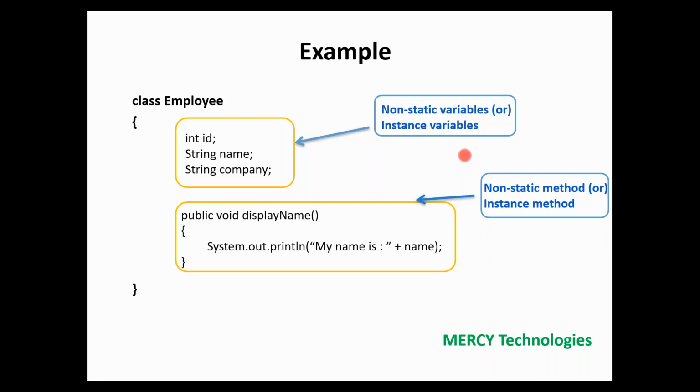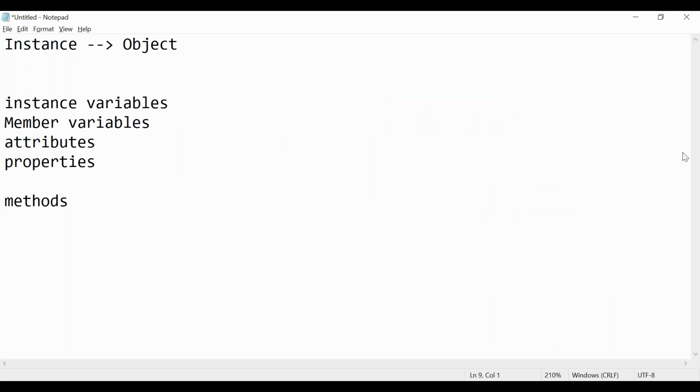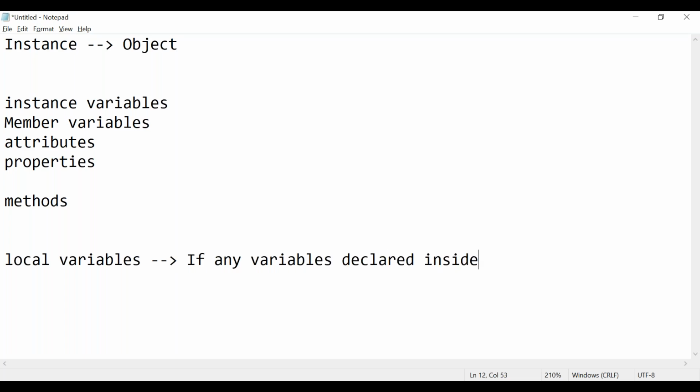If you declare any variable inside a method or block, that is called a local variable. Inside a method, that is called a local variable.